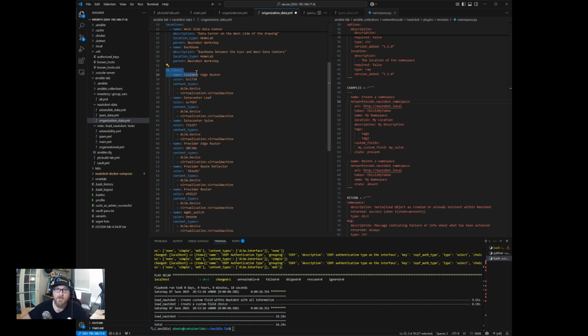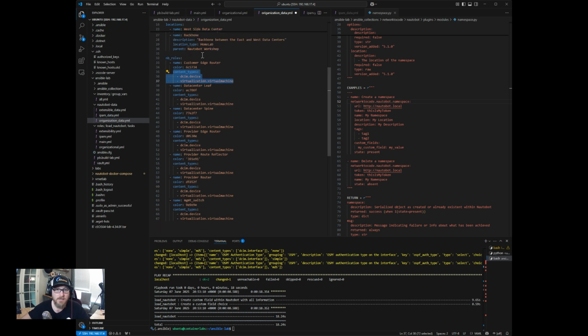The next thing we'll want to do is create what is called a role. A role is another way to organize all of your data. So specifically, devices and virtual machines can be assigned a role, as well as many other things, including prefixes and addresses and such. So those can all be assigned a role. When we create the role, again, we have to assign a content type to it. You can even have relay racks in a specific role. So it's just, again, another way to organize the data in Nautobot.